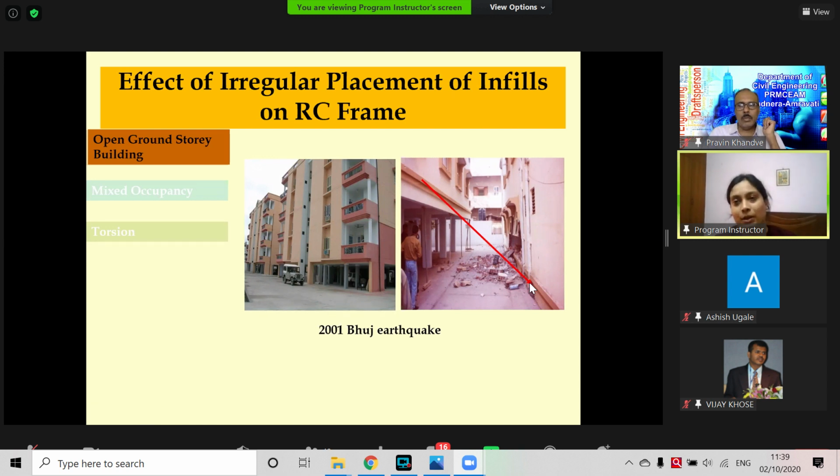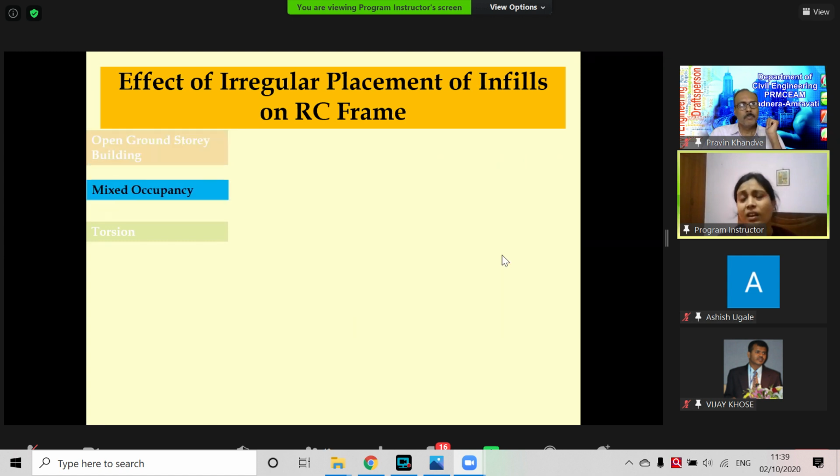So what is the problem? We will discuss that. So this is one irregularity. In the ground floor, we don't have the infill, but in the top floors, we all have infills. So this is one type of irregularity. What's next? The mixed